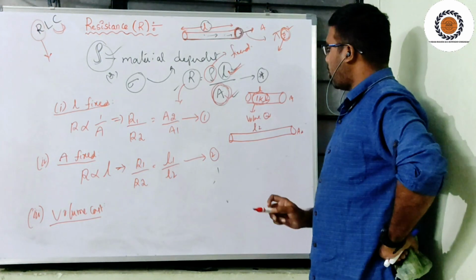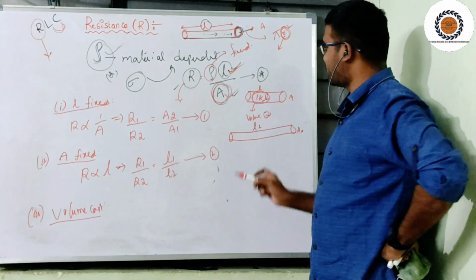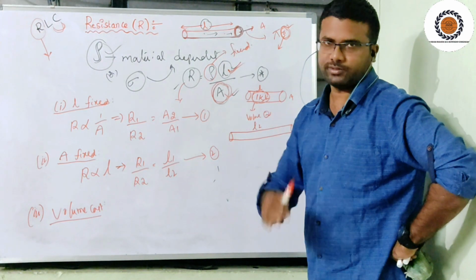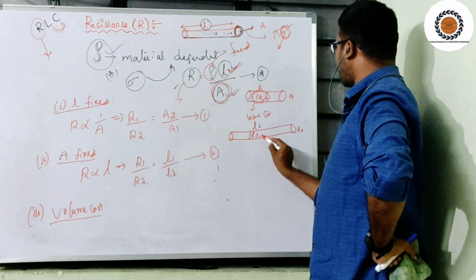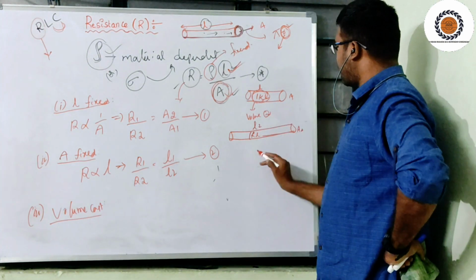Then tell me, how much quantity of water is distributed in this tube? Is it the same quantity of 1 kL, or some excess or some less? It's the same quantity, right? So the same 1 kL is distributed along the pipe. That means volume is constant.